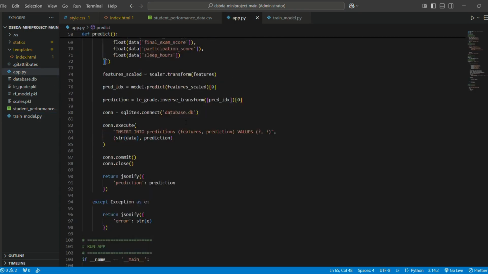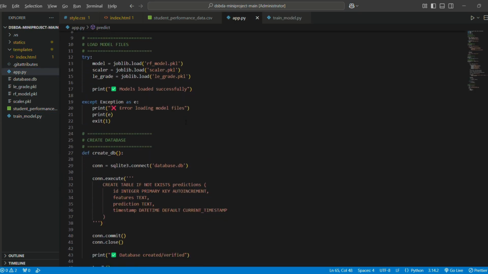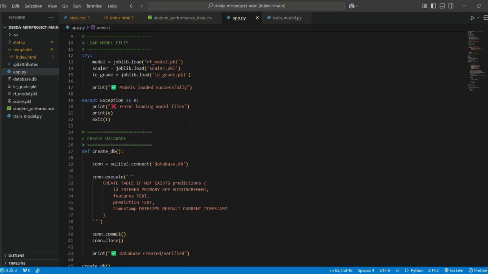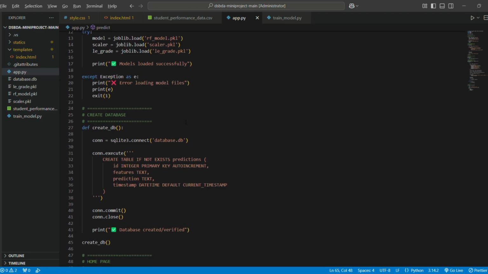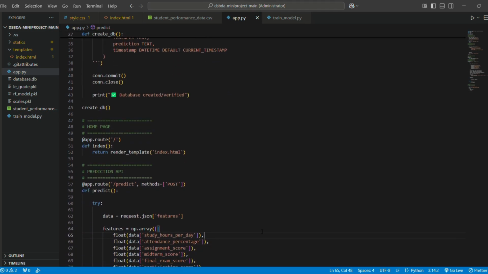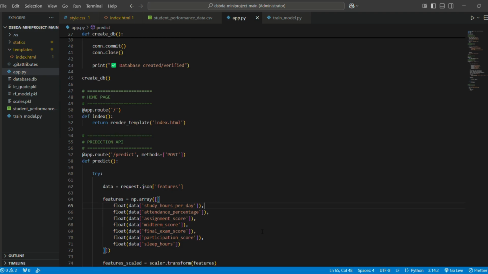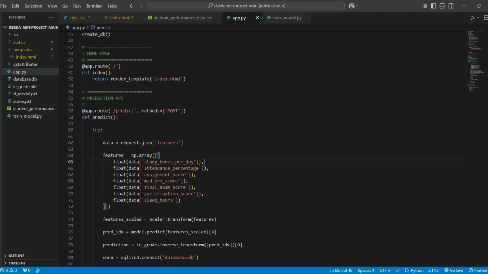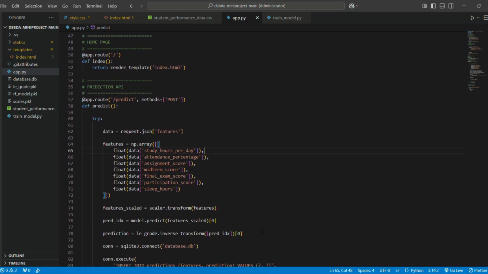This file contains the Flask backend application. Here the trained model files are loaded. The Flask application connects the front end with the machine learning model. When the user enters student details and clicks the predict button, the front end sends data to this API. The backend processes the input features, scales the data, and sends it to the random forest model. The model predicts the student grade and returns the result to the front end.